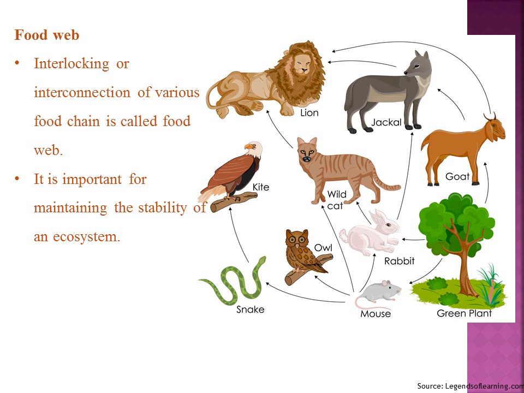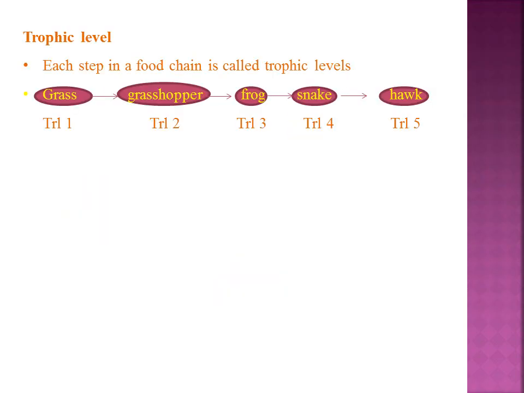And the same plant will be eaten by the rabbit, goat, etc. And the rabbit will be eaten by the cat and the lion, and it will also be eaten by the jackal. So various food chains are interconnected. This figure clearly shows how the different types of food chains are interconnected, and this interconnection will help for the stability of this ecosystem.